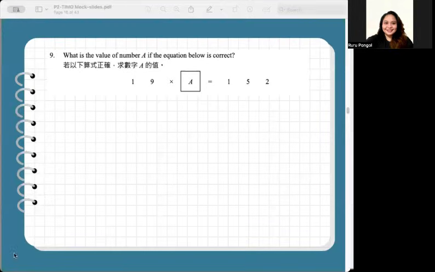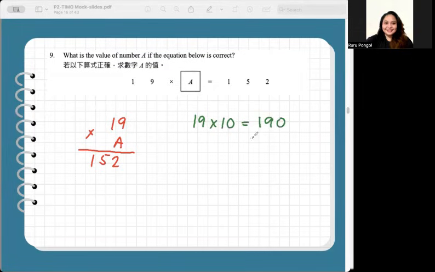In item number 9, what is the value of number A if the equation below is correct? So if we are to rewrite the expression, it's just like 19 times A is equal to 152. We can do some estimates, like 19 times 10 is equal to 190.